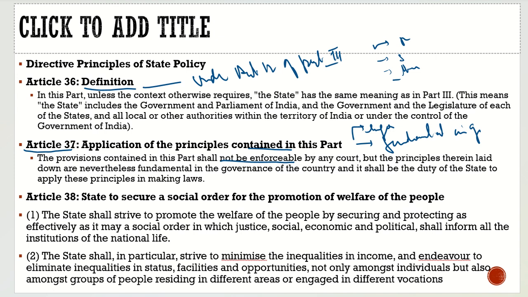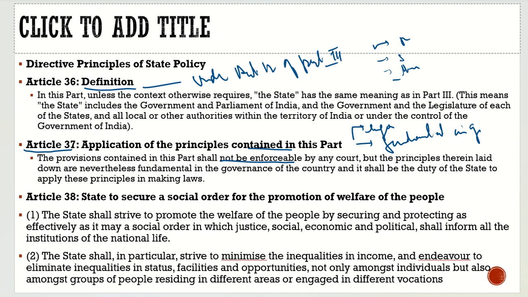So this Article 37, what does it say? It talks about the enforceability of the directive principles: that they are not enforceable in the court. Second, they are fundamental in governance. So this is what Article 37 says.